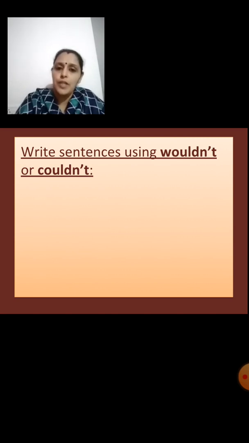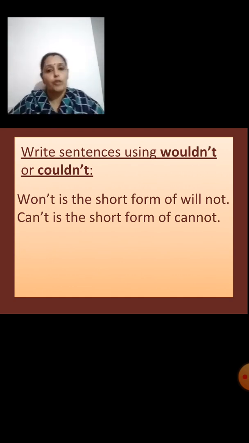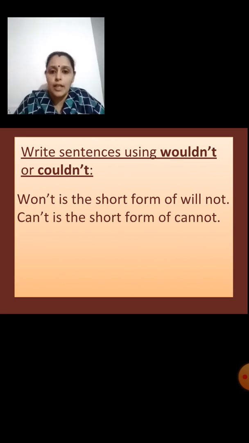Children, in our earlier chapter, we had learned to use won't, right? Won't is the short form of will not. I will not go to school tomorrow can be written as I won't go to school tomorrow. The same way, can't is the short form of cannot.